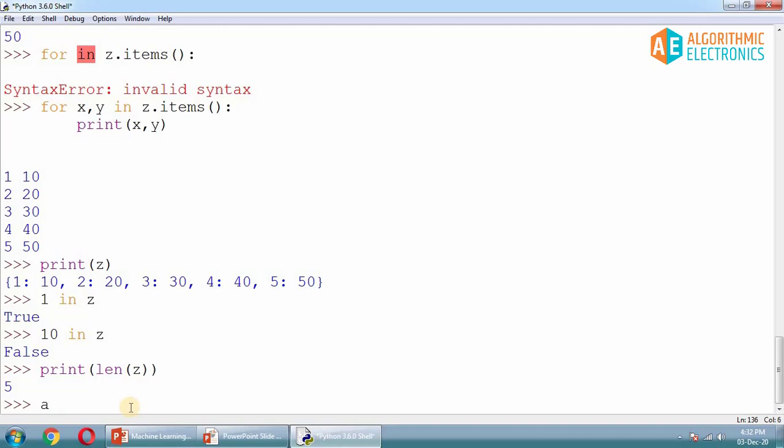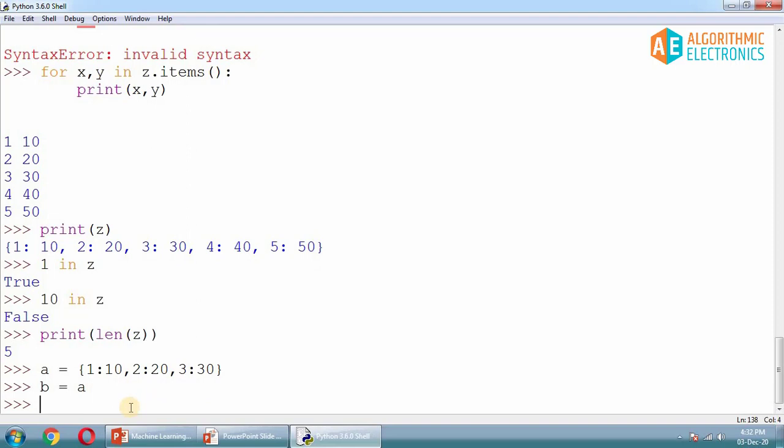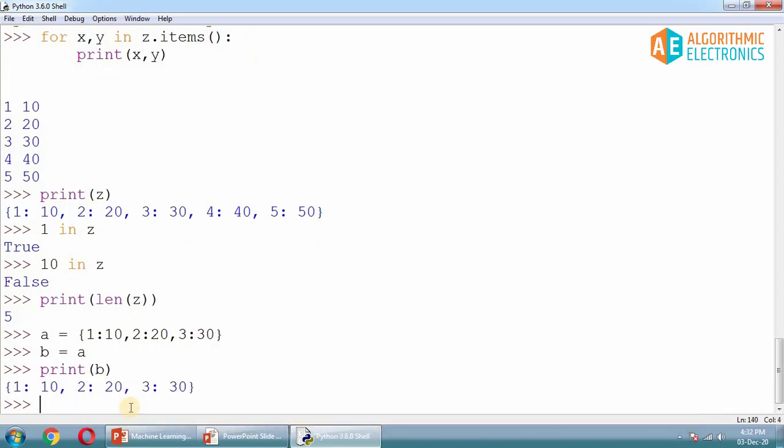A is equal to 1:10, then 2:20, and then 3:30, and another dictionary, let's say B equals A. Now I am trying to copy the contents of dictionary A into dictionary B. If I hit enter here, you will say that everything is copied, and if you try to print B, you will get the same content: 1:10, 2:20, 3:30.